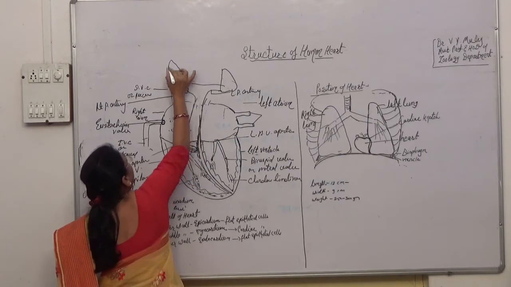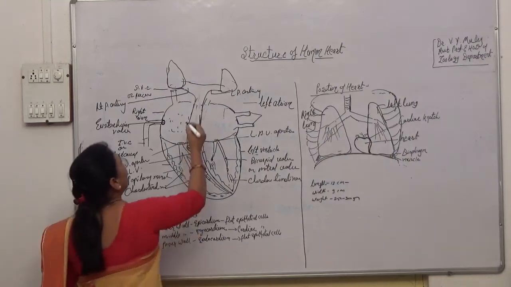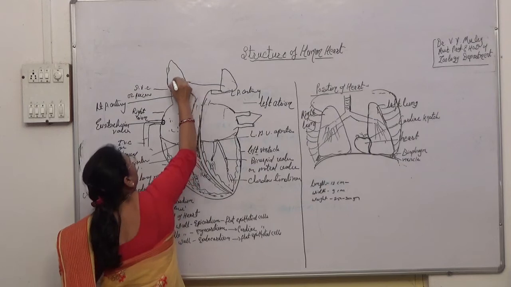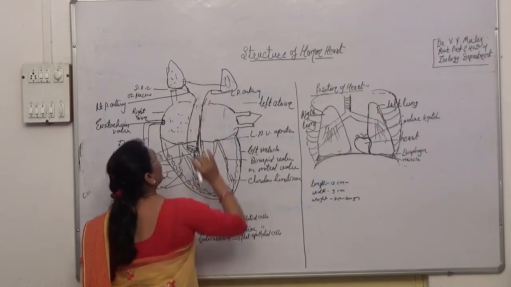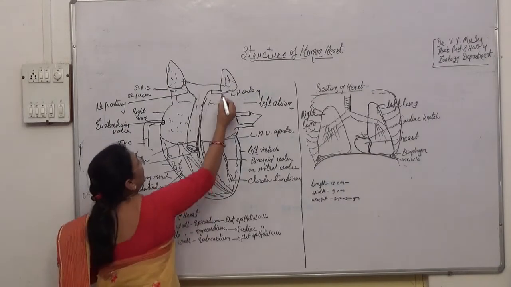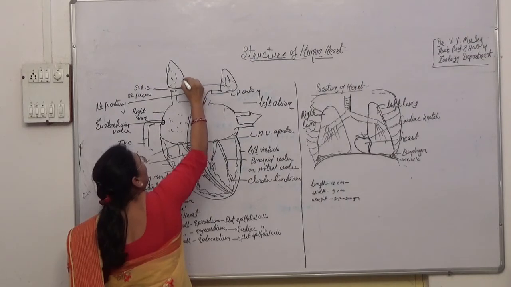This is the right lung and this one is the left lung, for the purification of the blood. After the purification of the blood in the lungs, from the lungs arises